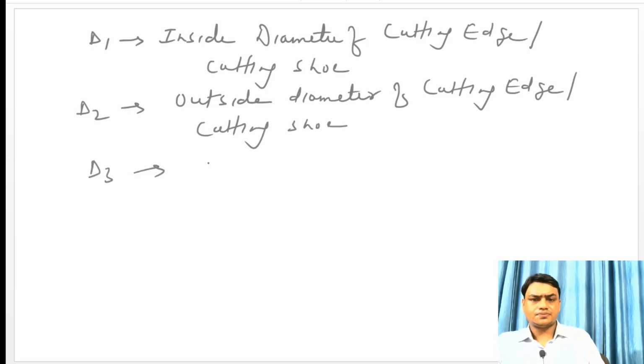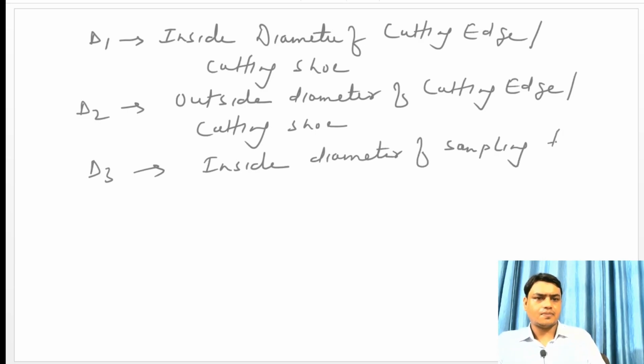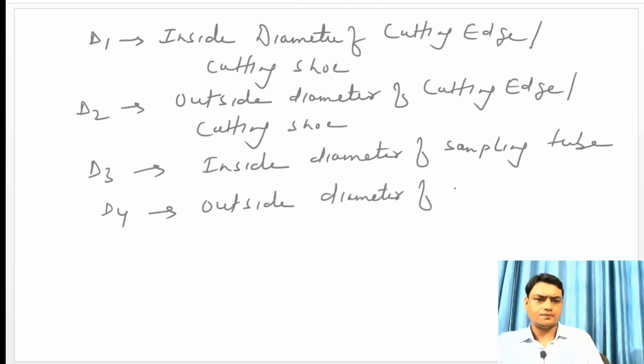D3 is the inside diameter of sampling tube, and D4 is the outside diameter of sampling tube.